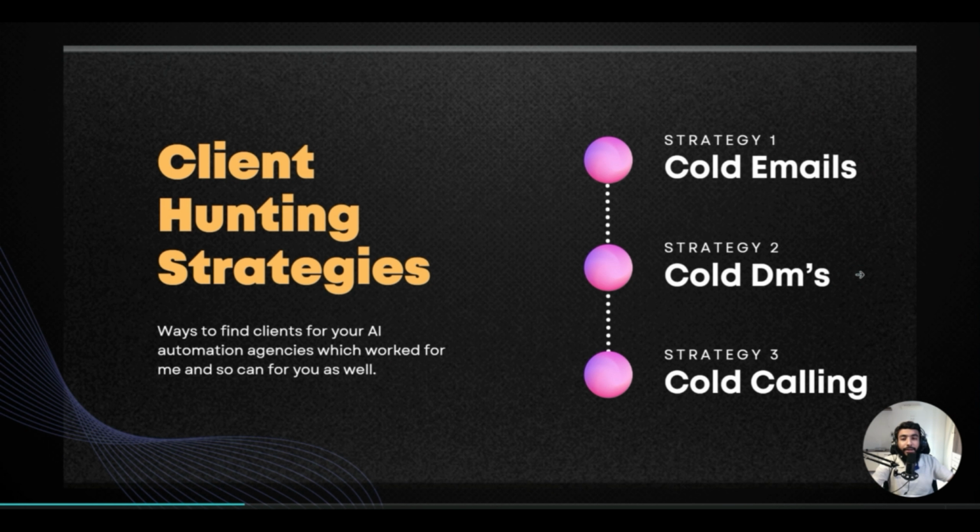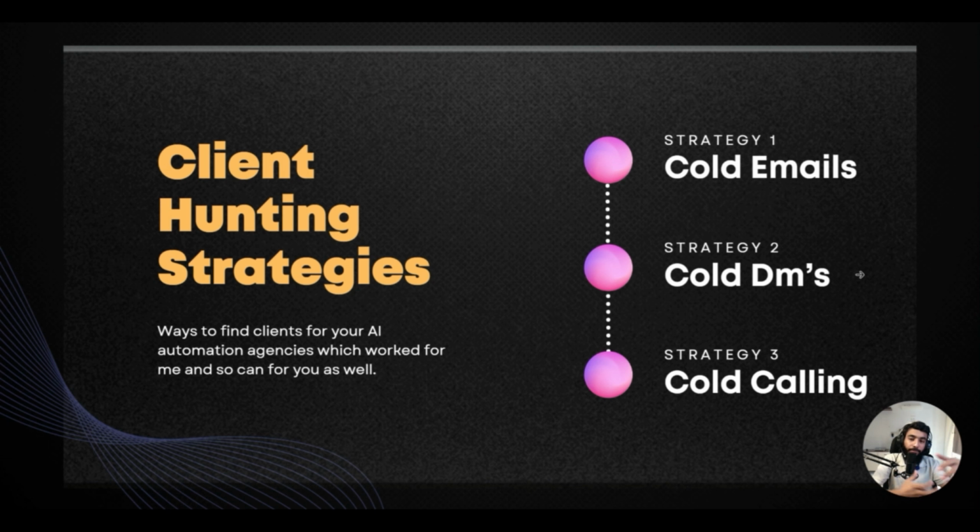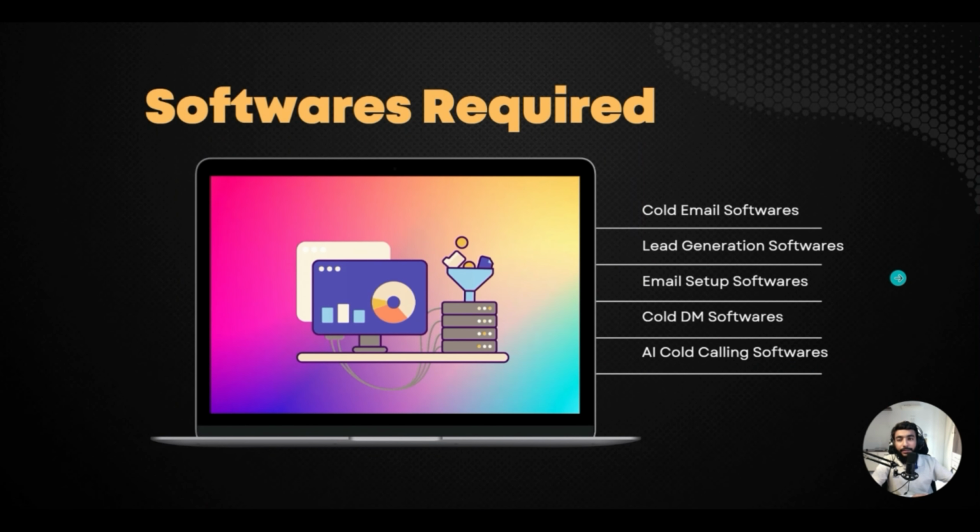There's AI involved in it, so there is software on which you train your bot on your business, and then that software calls the prospects and books meetings with you. Okay, so what software is required for this? First of all, for cold emails, you need these three: cold email software, lead generation software, and email setup software.